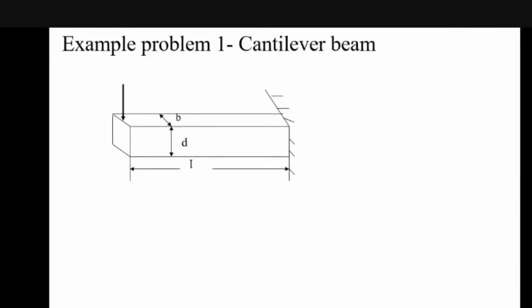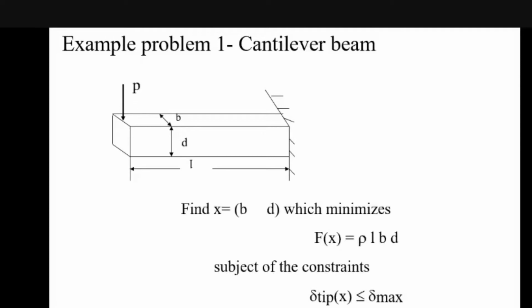Let me quickly introduce some typical problems where optimization is important. We all know the analysis of a cantilever beam, where it can withstand a particular load at a particular position. I need to design the component based on this load.